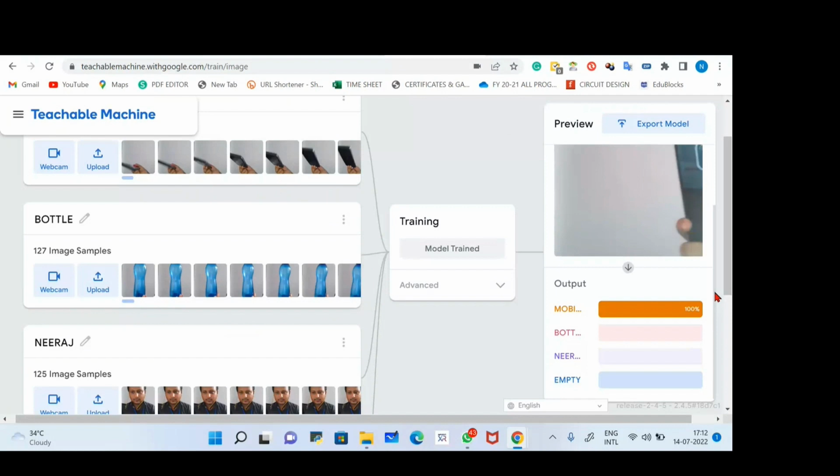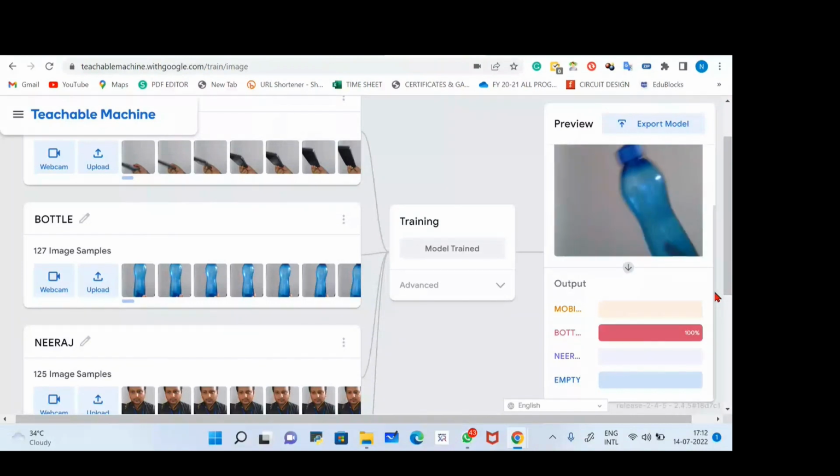It's showing empty. Now you can see it's a mobile phone, and if I rotate my hand and rotate my mobile phone in a 360 view, it always shows me a mobile phone. Now again, if I use a water bottle here, a cheap water bottle, you can use any images. So this is how my application is classifying water bottle, mobile phone, right?